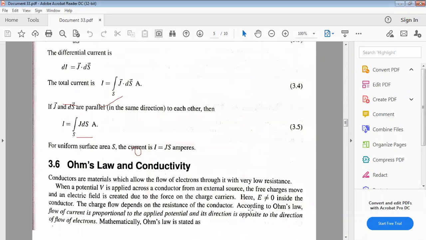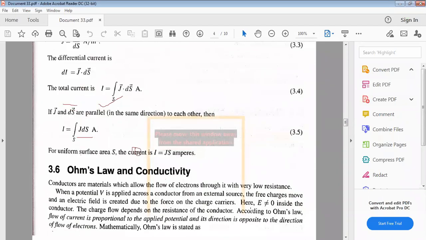Is it okay? Next concept is Ohm's law and conductivity. What is meant by Ohm's law? Ohm's law states that V is proportional to I, right? But in most cases you forget the terms and conditions of that Ohm's law. When I ask what is meant by Ohm's law, most of you answer V proportional to I, sir, V equal to IR, or R equal to V by I.